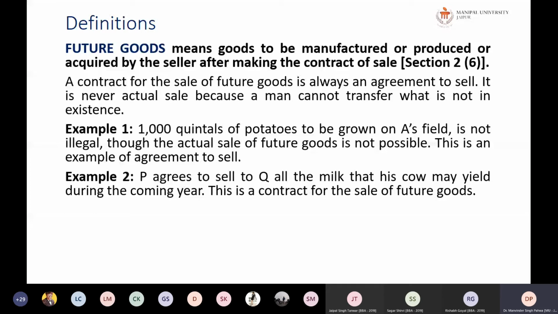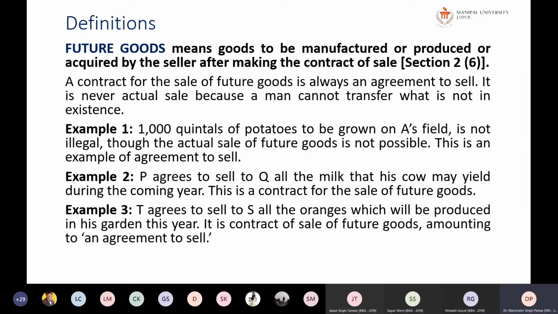In the same way, P agrees to sell Q all the milk that his cow may yield during the coming year. So this is again a contract of future goods and it is valid. Suppose T agrees to sell S the oranges which will be produced in his garden this year. So this is a contract of sale of future goods amounting to an agreement to sell.